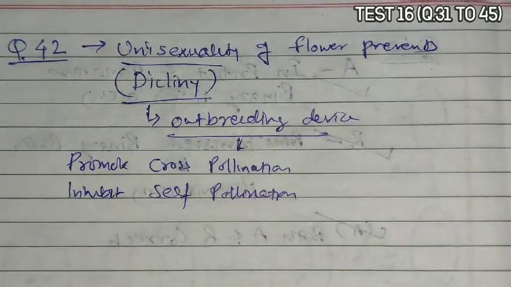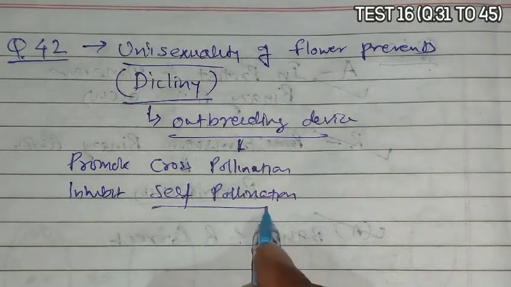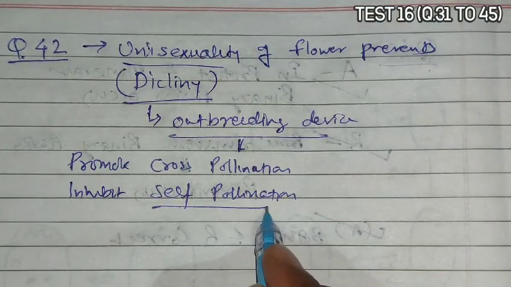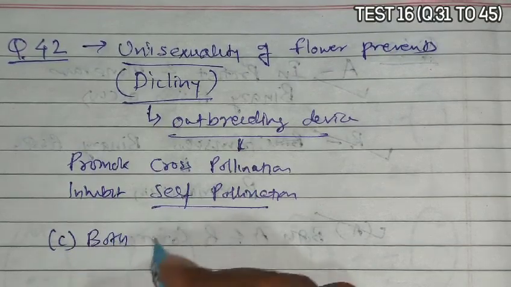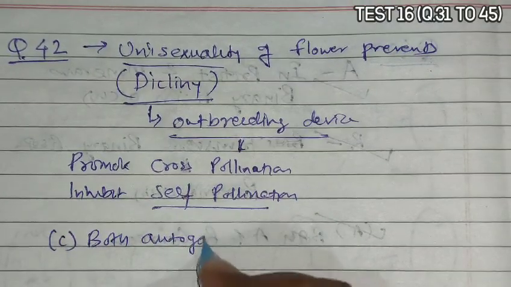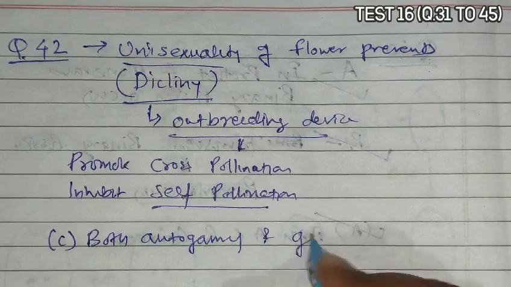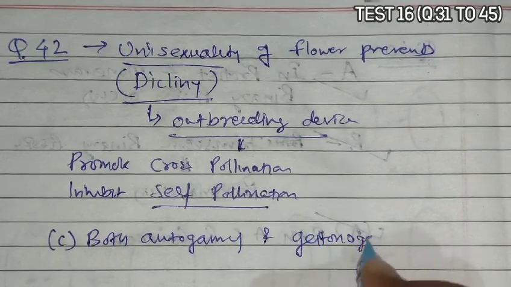It promotes cross pollination and it inhibits self pollination.